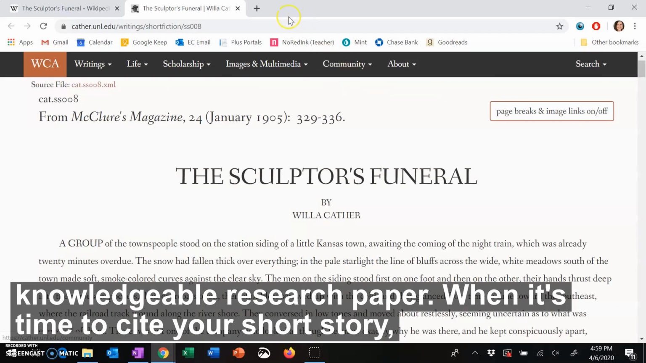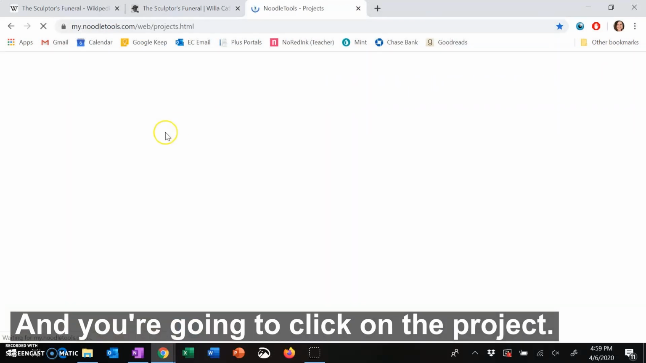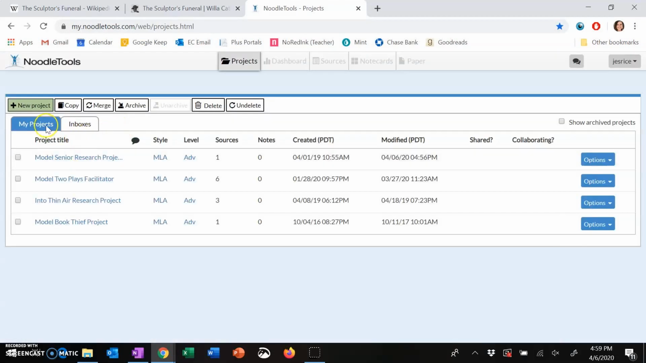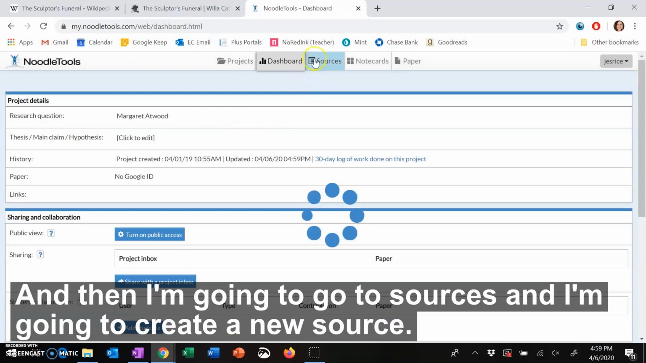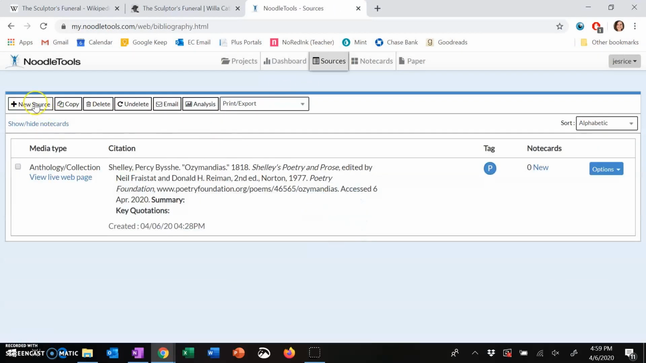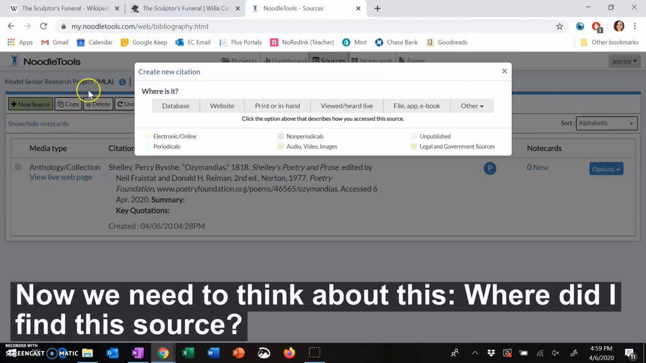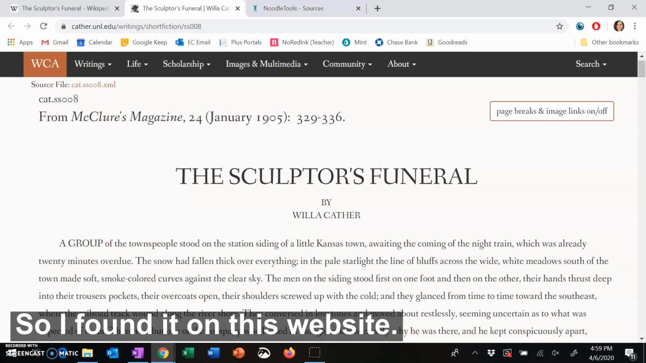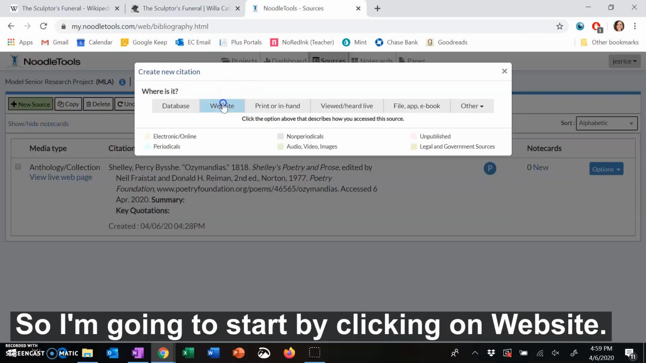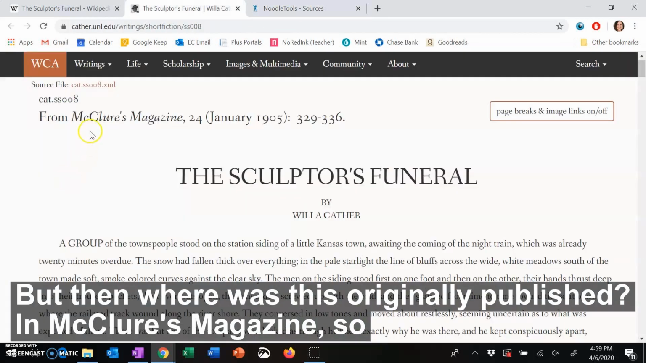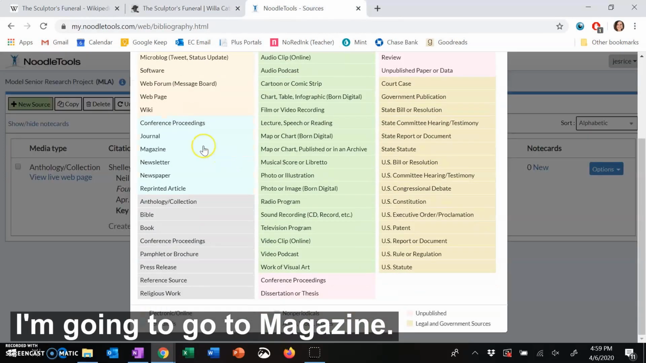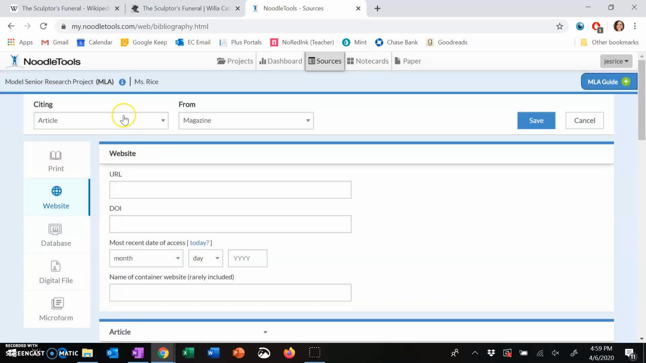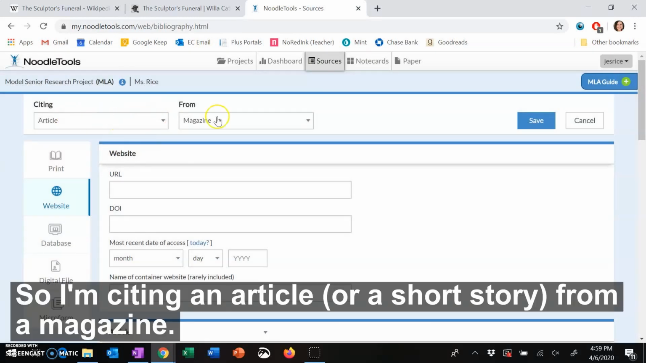When it's time to cite your short story, you're going to go into Noodle Tools and you're going to click on the project. And then I'm going to go to Sources and I'm going to create a new source. Now what you need to think about is, where did I find this source? Well, I found it on this website. So I'm going to start by clicking on website, but then where was this originally published? In McClure's magazine. So I'm going to go to magazine. So I'm citing an article or a short story from a magazine.